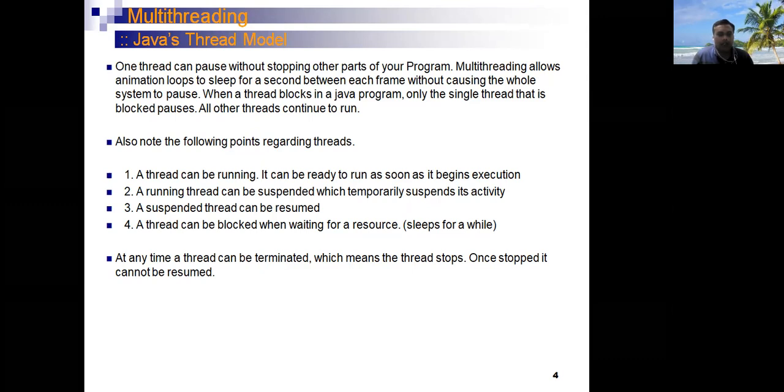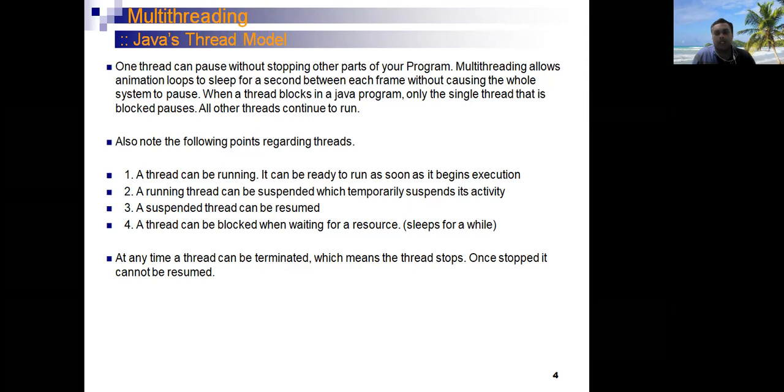The following points we have to discuss regarding multithreading. The first point is that a thread can be running, and it can be ready to run as soon as it begins its execution. A running thread can be suspended, which temporarily suspends its activity. A suspended thread can resume its execution. A thread can be blocked when waiting for the allocation of resources.